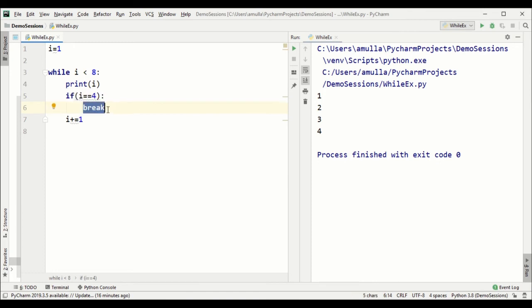So break is actually an important statement because if the statements are true, then we have to exit the loop. Okay.